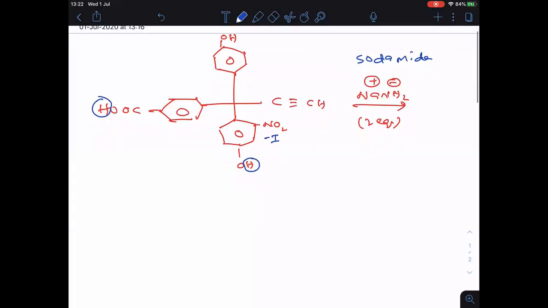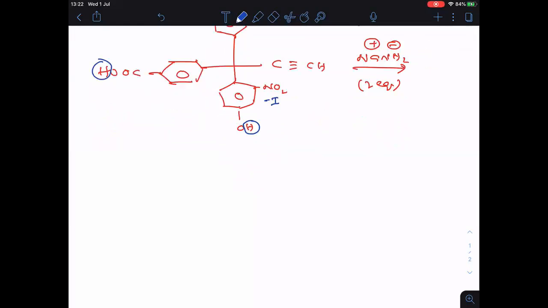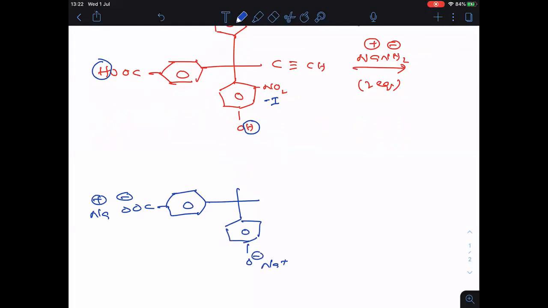Then what is the product formed here? See clearly, the product formed in this reaction that I am writing now. COO minus, then Na plus will come, followed by O minus and Na plus here, and the remaining part will be as it is.